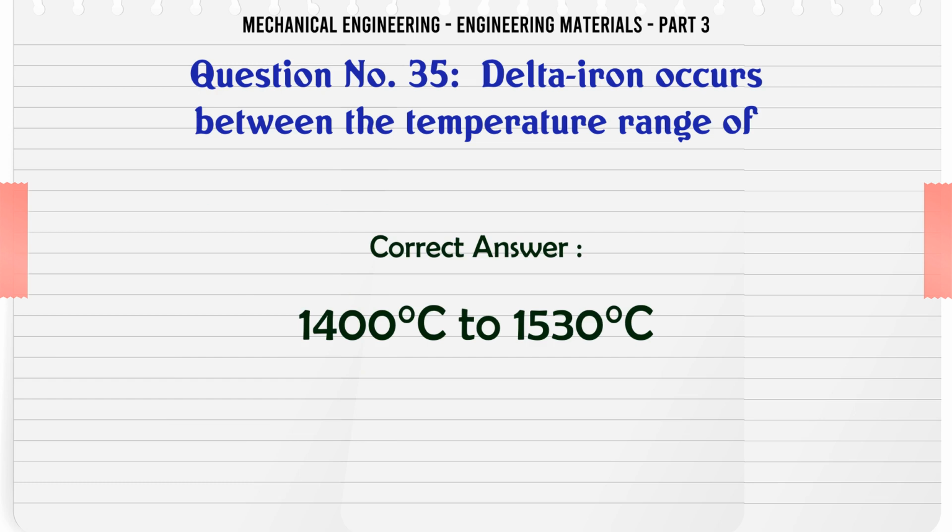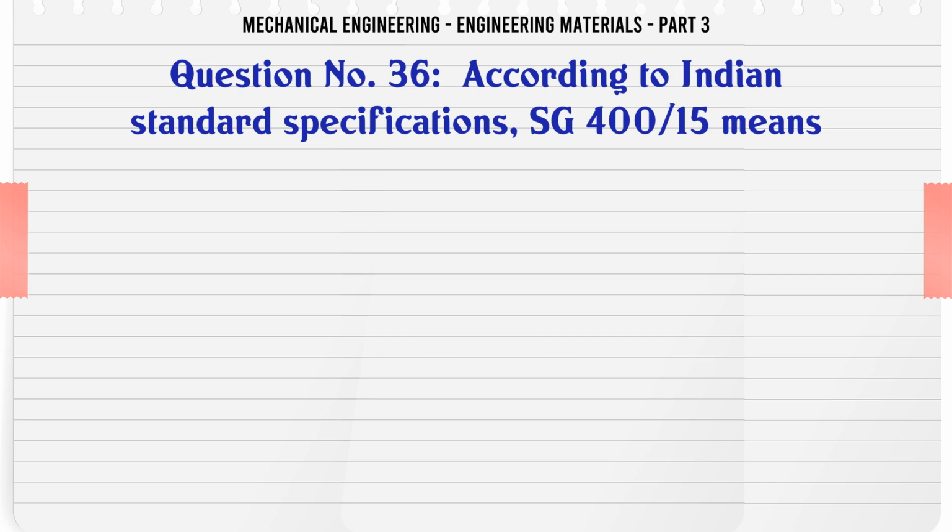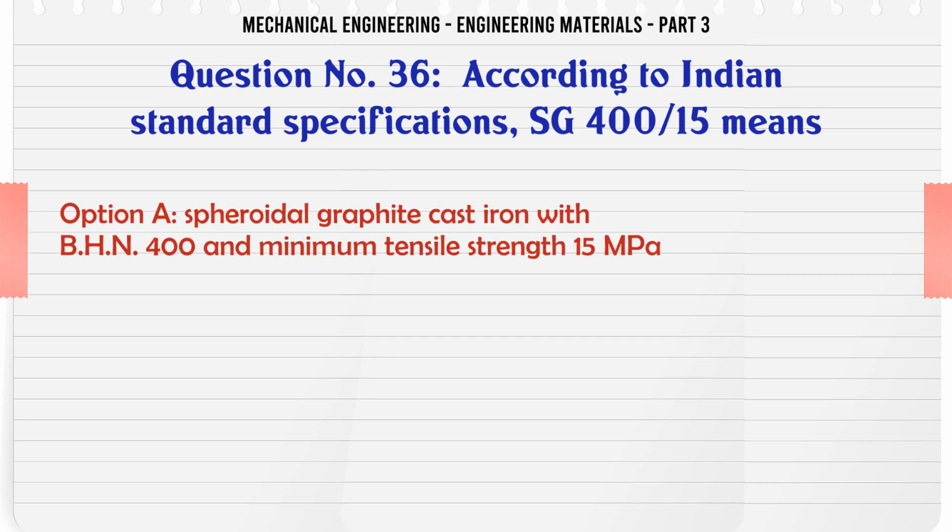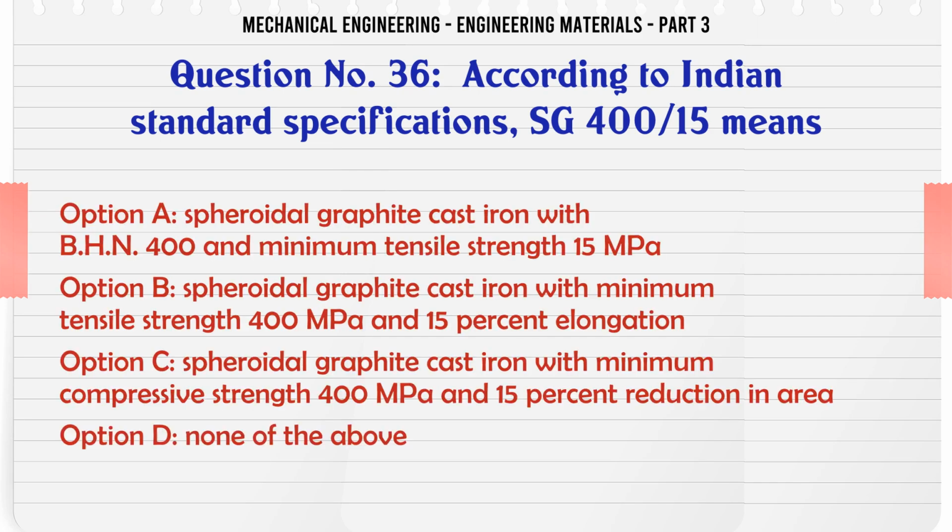According to Indian Standard Specifications, SG 415 means: A. Spheroidal graphite cast iron with BHN 400 and minimum tensile strength 15 MPa. B. Spheroidal graphite cast iron with minimum tensile strength 400 MPa and 15% elongation.